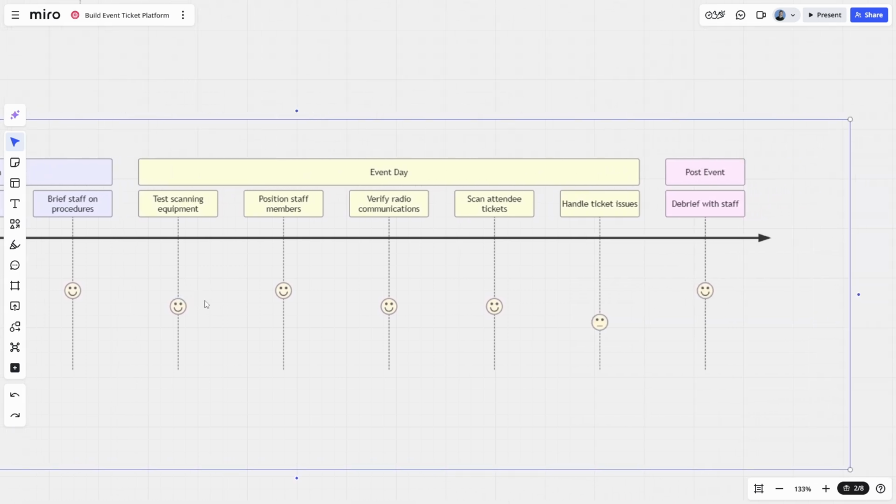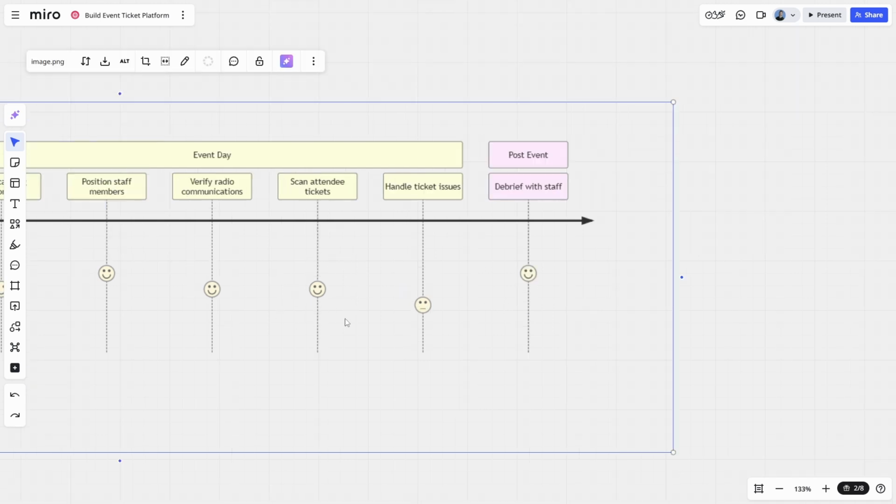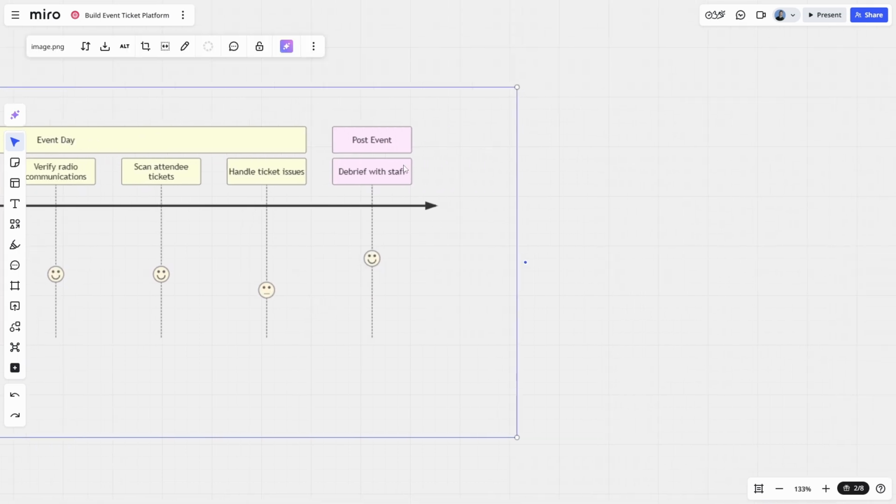And then on the event day, we've got testing the scanning equipment, making sure the system actually works before we actually go to use it. We then have positioning the staff members at the different entry points, maybe verifying radio communications. And then we get to scanning the attendee tickets, handling any ticket issues. And then after the event, we have the debrief, which was mentioned in the event coordinator persona.